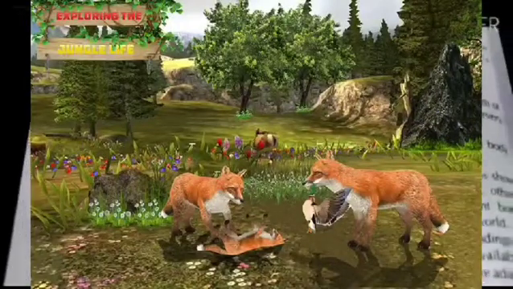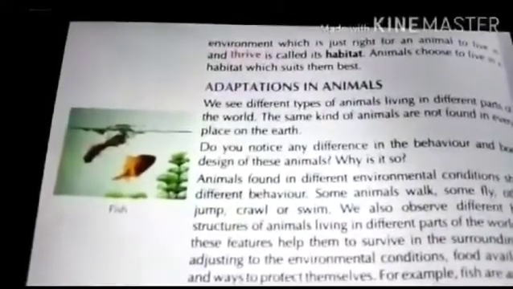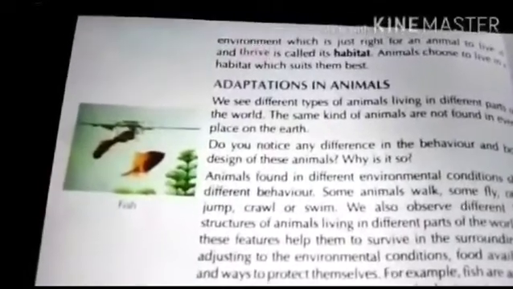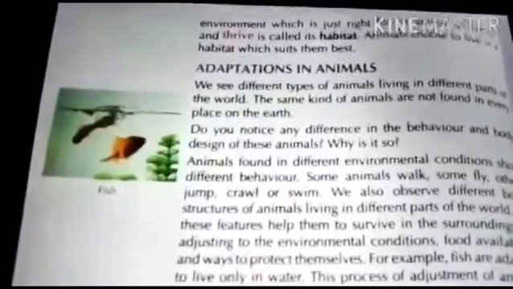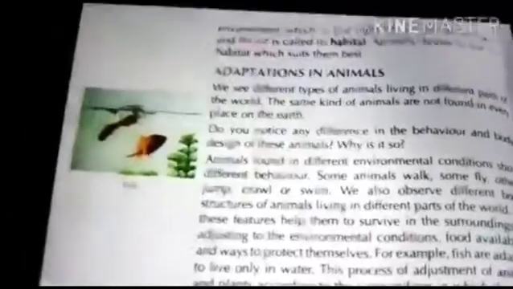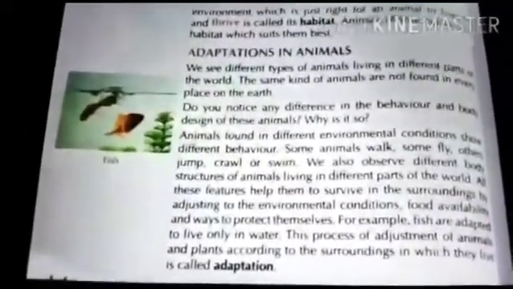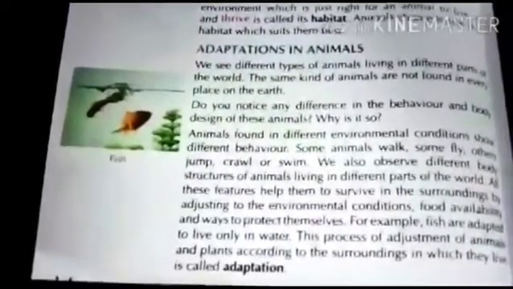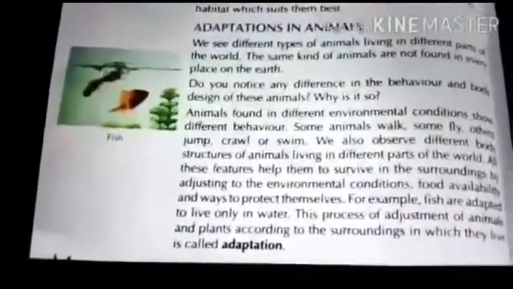The type of environment which is just right for an animal to live in and thrive is called its habitat. Adaptations in animals. We see different types of animals living in different parts of the world. The same kind of animals are not found in every place on the earth. Children, do you notice any difference in the behavior and body designs of these animals? Why is it so?